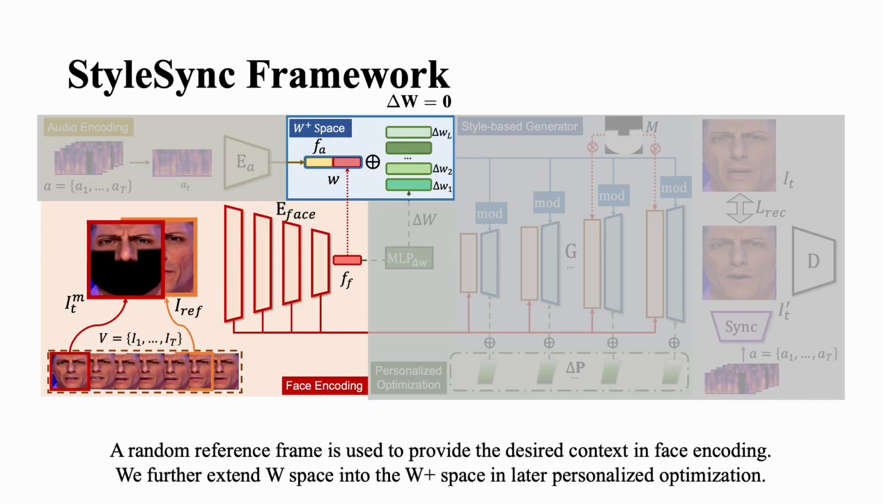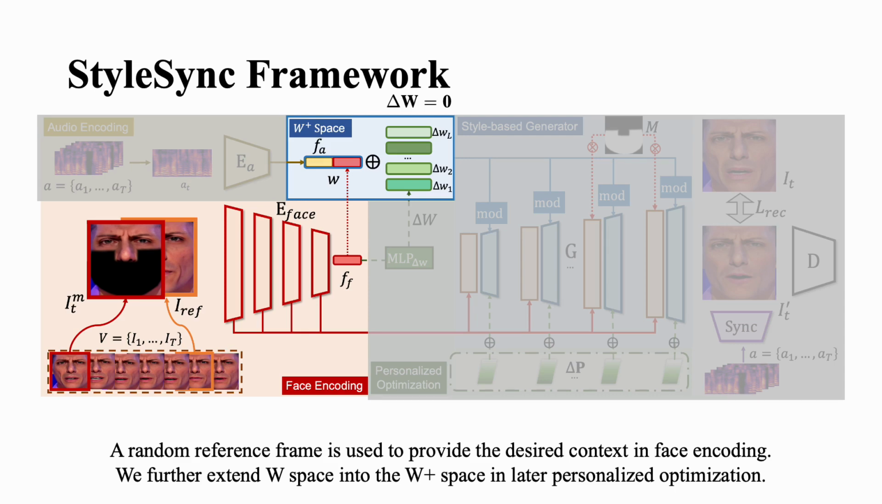In the part of facial encoding, as no information about the mouth and jaw shape is provided on the masked target frame, we leverage a random reference frame to provide the desired context, and then concatenate the facial embedding with the audio embedding to form the style vector in the W space. In the personalized optimization, we further extend it into the W+ space by introducing person-specific optimization, which we will discuss later. For the general setting, the vectors denoted delta W, which are depicted in green on the figure, are set to 0.